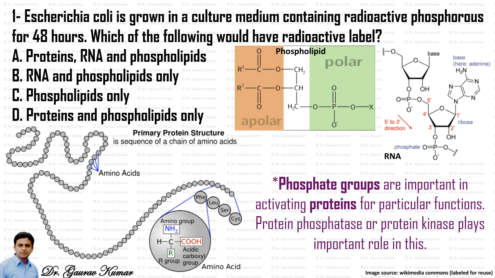But do remember that phosphate groups are important in activating proteins for particular functions. Protein phosphatase or protein kinase plays an important role in this. So the answer to this question will be B, that is the radioactive phosphorus will be incorporated in RNA and phospholipids only in 48 hours.